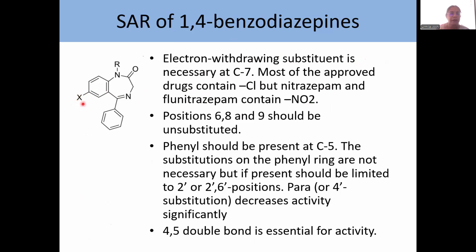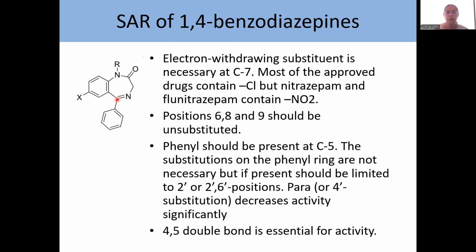These 2 drugs contain nitro group at this position instead of Cl. Both these groups are electron withdrawing in nature. At the same time, positions 6, 8, and 9 should be unsubstituted. If there is any substitution, that drops down the activity significantly.